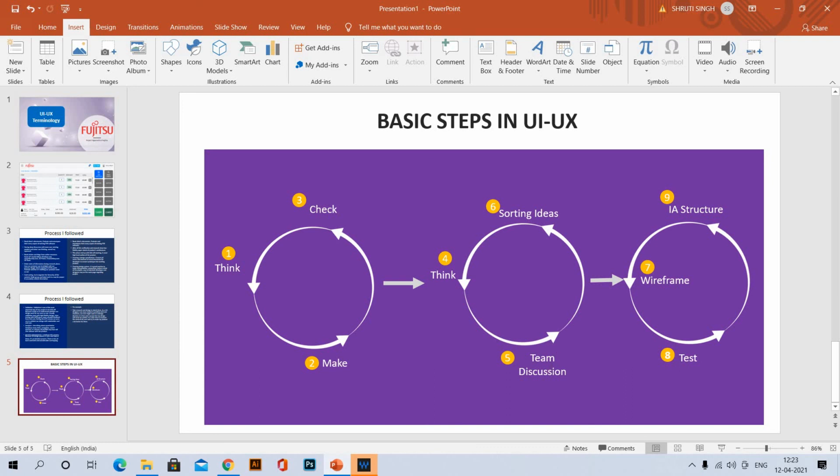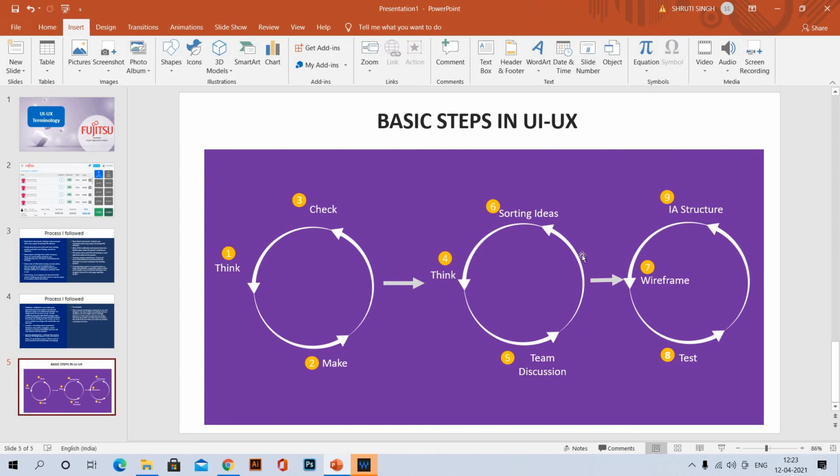The cycle will jump to team discussion. As I already mentioned, team discussion is very important, because without team discussion, I don't think it is possible to process a project smoothly and at a high level.